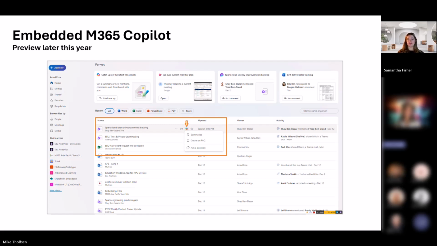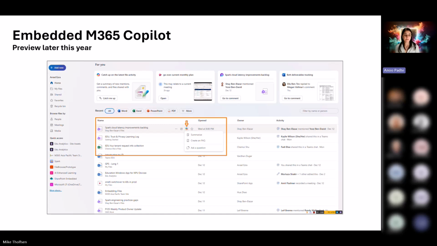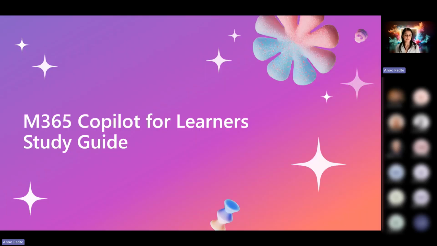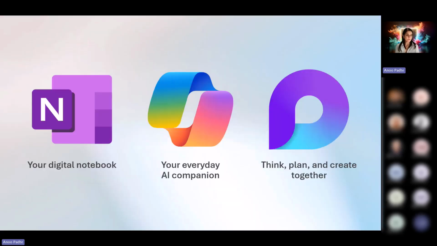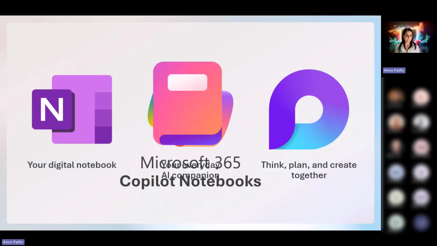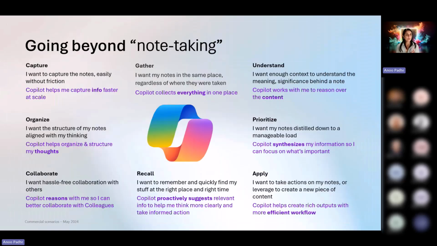All right, one of the other features that we're working on that's coming out later this fall, or if you're in the Southern Hemisphere, later this spring, is the Study Guide. Study Guide is going to be available in M365 Copilot notebooks. Copilot notebooks are the best of OneNote, Copilot, and a piece of technology we developed called Loop that is really great for collaboration. We fused them all together and we developed M365 Copilot notebooks. Copilot notebooks are actually available to you today. They're generally available already, and they go beyond note-taking.